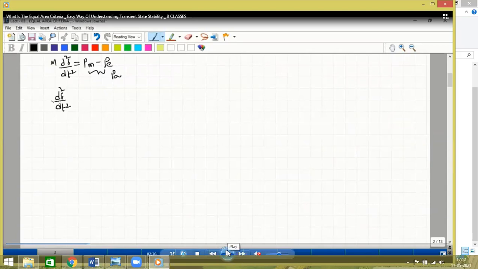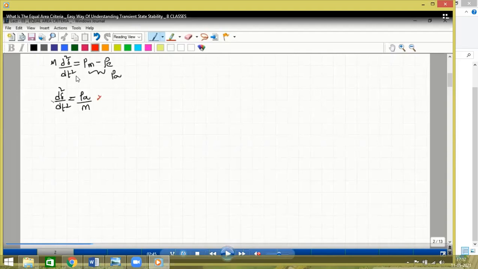So when the generator is rotating at a certain speed, what is the dynamic equation of the generator? Remember all of you, the dynamic equation of the generator is d square del by dt square, because when the generator rotates, there is a change in the load angle, the angle between the rotating magnetic field and the stator magnetic field. Rotor angle and stator angle. So you see all of you, I will explain practical also.